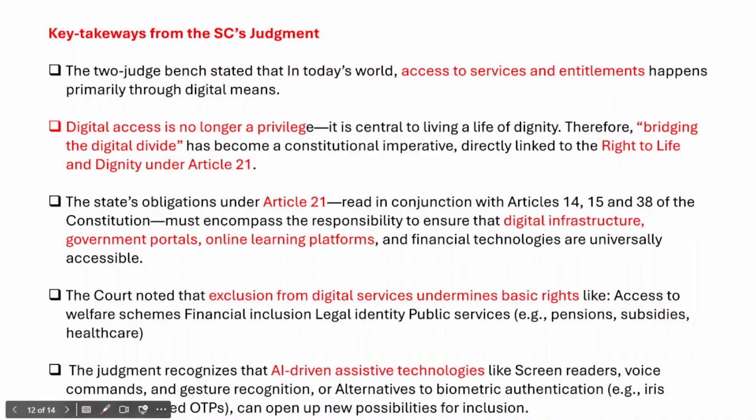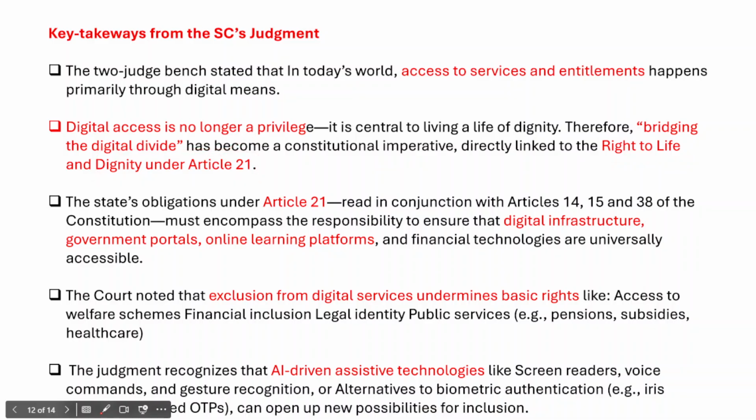So digital divide means that there is a lack of equitable access to digital access, for example, digital devices, the internet, and mobile phones, among different population groups. Therefore, the Supreme Court has clearly said that bridging the digital divide has become a constitutional imperative, and that is directly linked to the right to life, personal liberty and dignity under Article 21 of